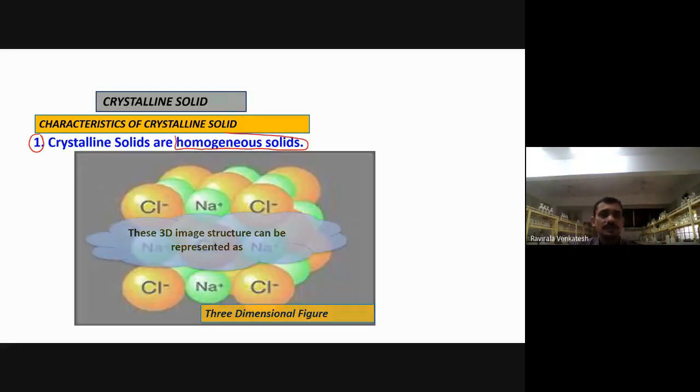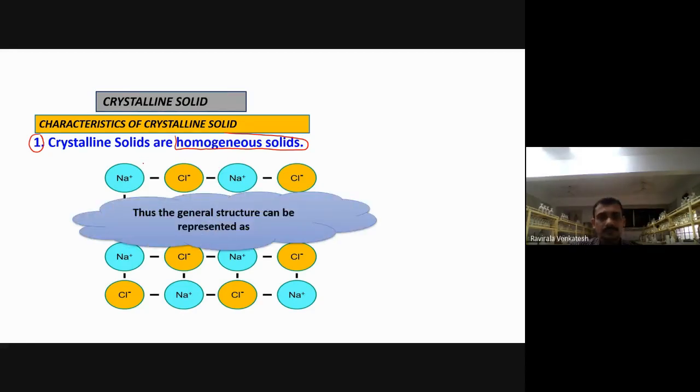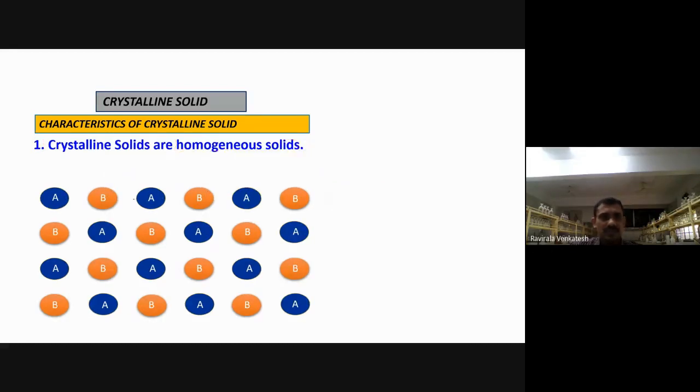Homogeneous solids here. Now, when you observe in the two-dimensional way, see Na plus, after that Cl minus. Alternately they are arranged here, Na plus Cl minus, Na plus Cl minus, like this. Right? In this way we can also represent any solid: A, B, A, B, A. Take A as anion, B as cation. In this way they are arranged here.